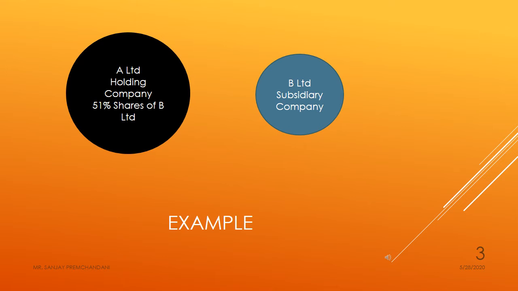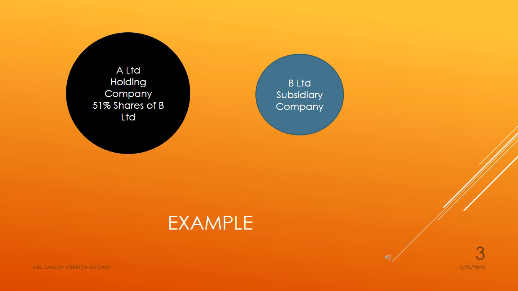We'll see the example of holding company and subsidiary company. Just see, A Limited is a holding company as it has got 51% shares of the B Limited. Whenever any company holds more than 50% shares of another company, it is called holding company.